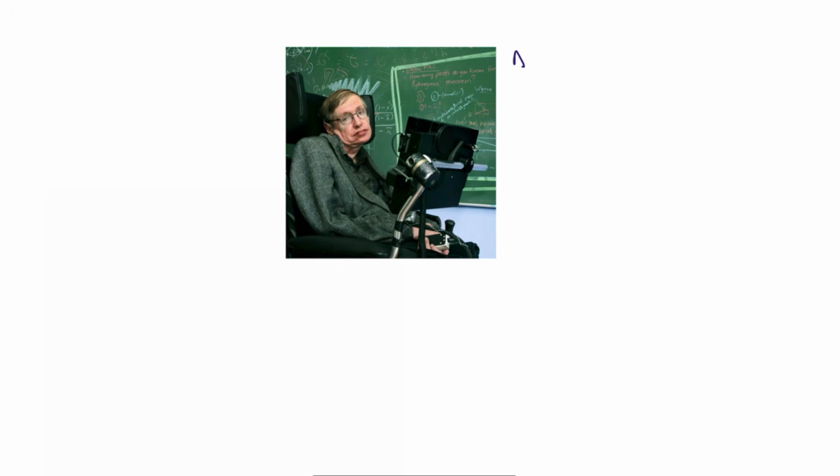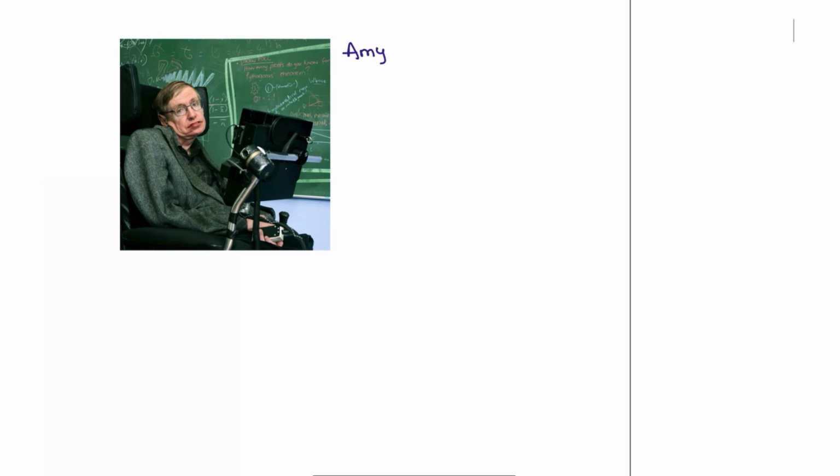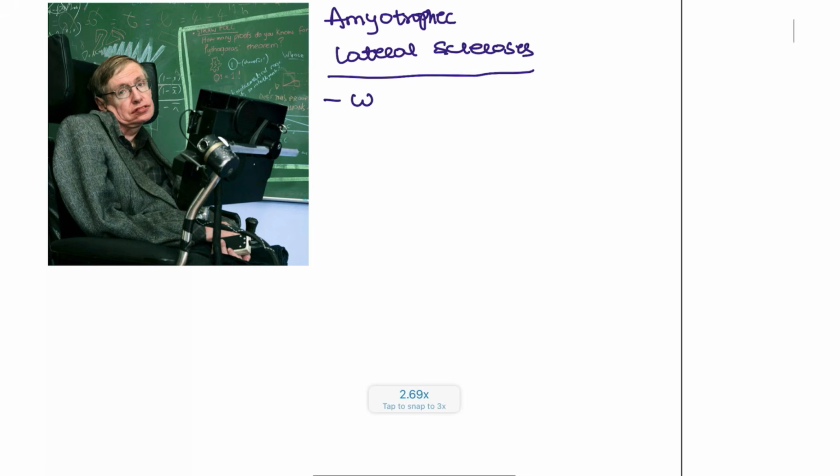What is this condition, guys? The person that you are seeing here is Stephen Hawking, the scientist. He is suffering from amyotrophic lateral sclerosis. Amyotrophic lateral sclerosis involves not just one neuron, it involves the upper motor neuron and also the lower motor neuron. It is a type of degenerative disease, and most of the time it is a sporadic condition.